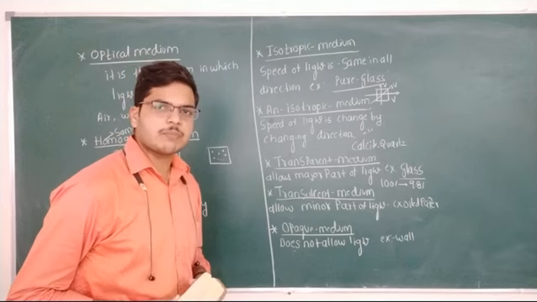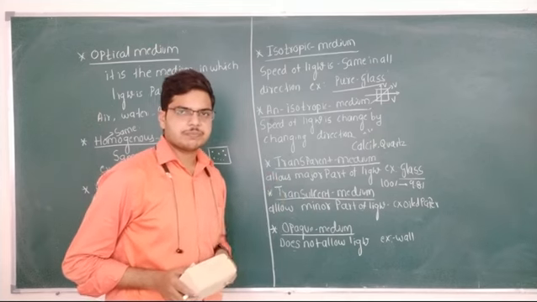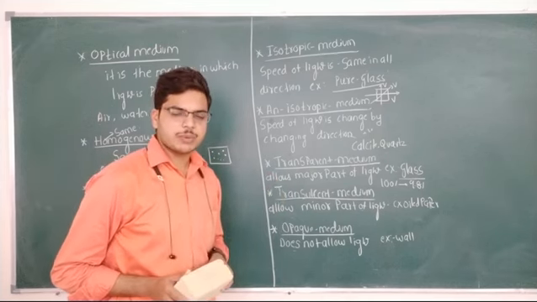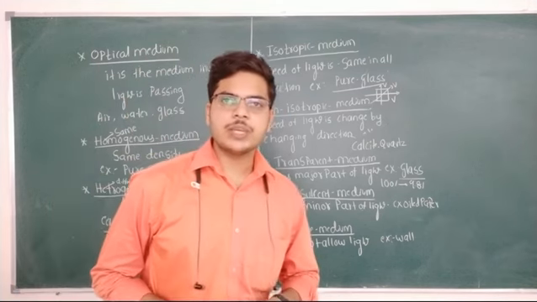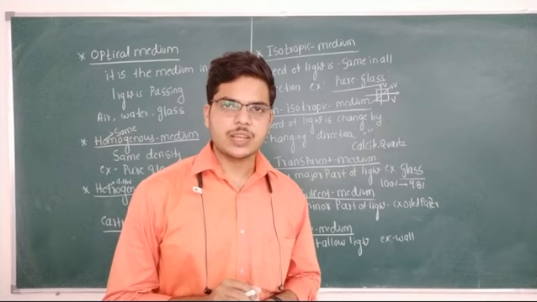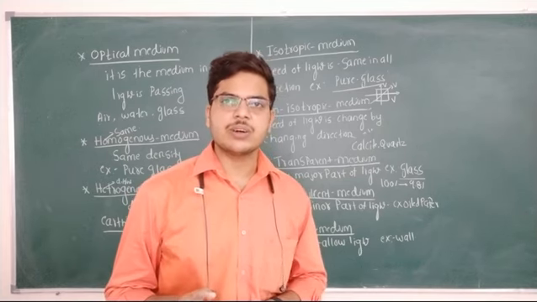Now the next type of medium is translucent medium. Translucent medium means any medium that allows only a minor part of the light which is incident on it.